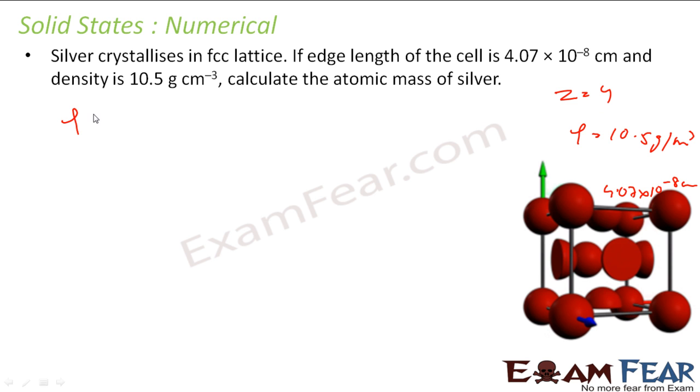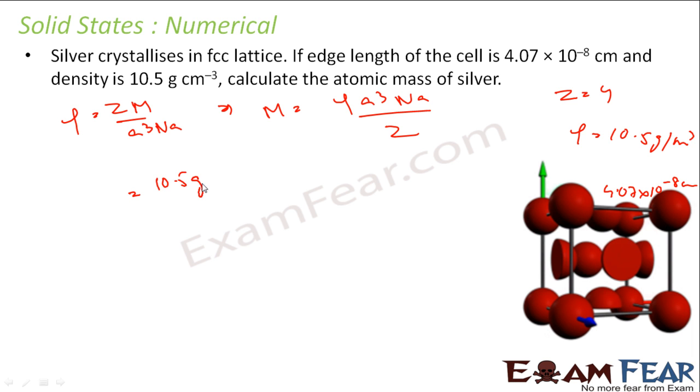Let's use the formula: density is equal to Z M by a cube Na. We have to find atomic mass, so M is nothing but density into a cube into Na by Z. Let's put the values. Density is 10.5 gram per centimeter cube. Please write the units also. a is 4.07 into 10 to the power minus 8 centimeter, whole cube.